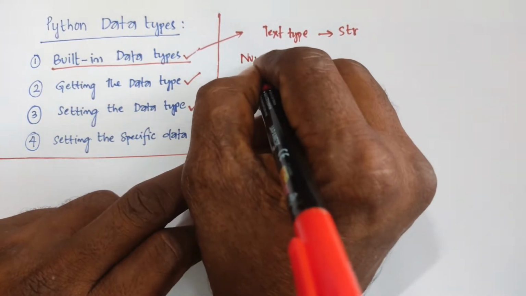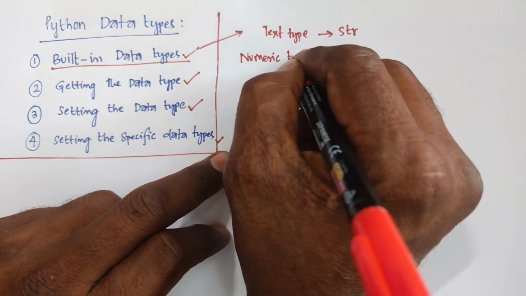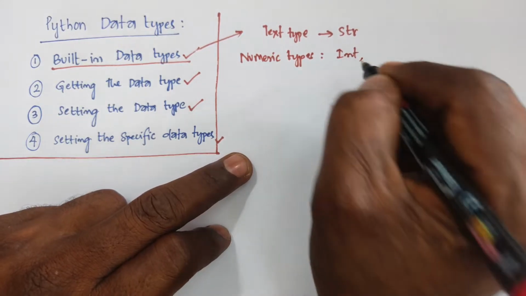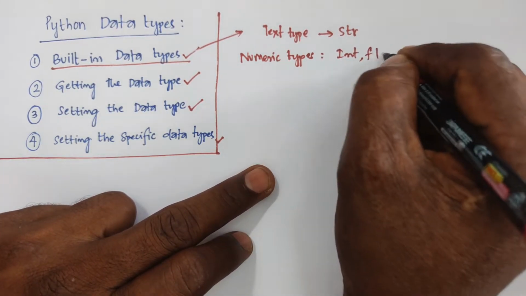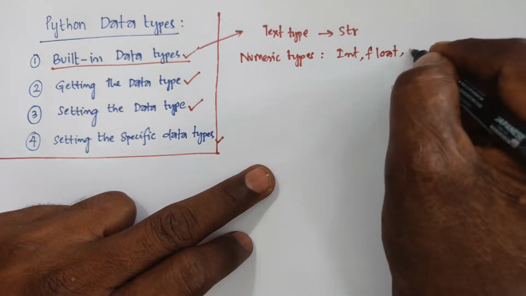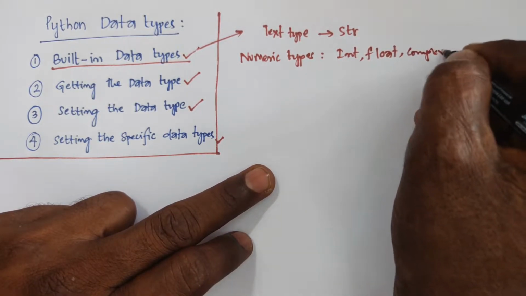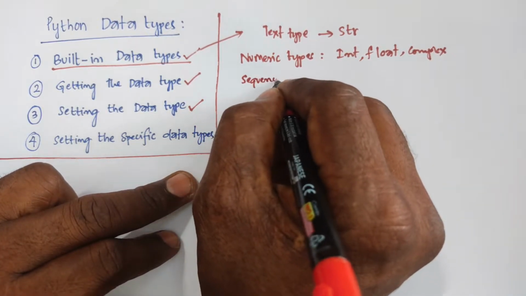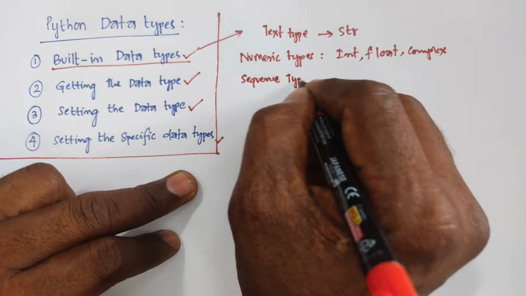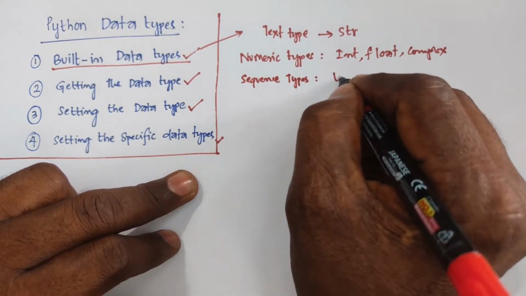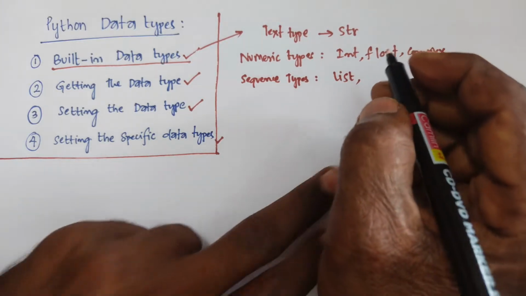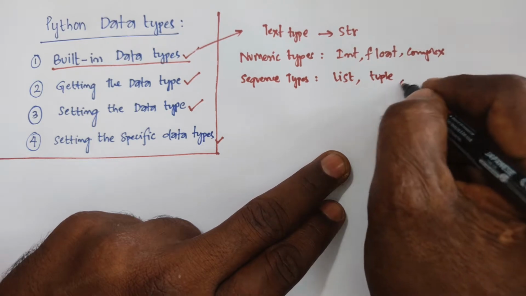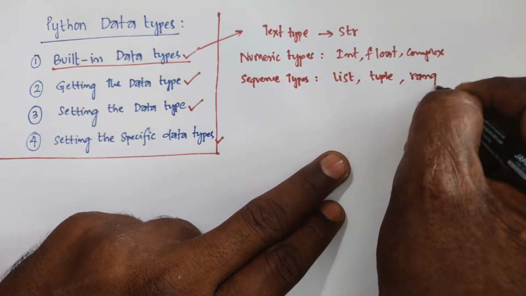Okay. Numeric types: for numeric purposes we prefer int, float, and complex. Next, sequence types: for sequence purposes we prefer list, tuple, and range.